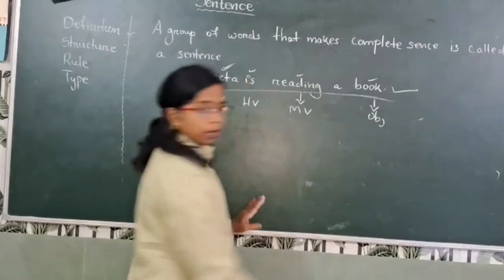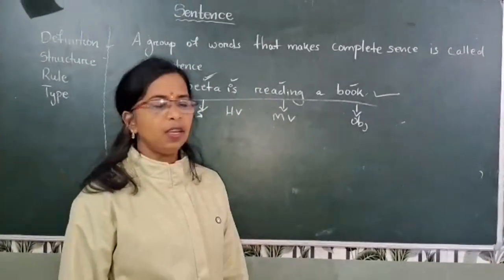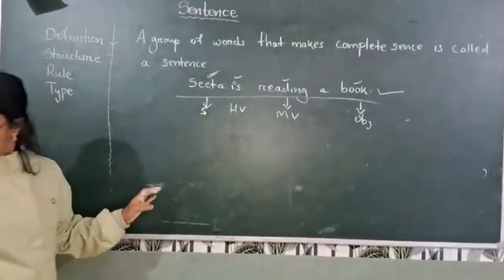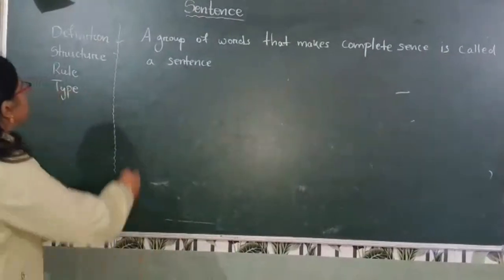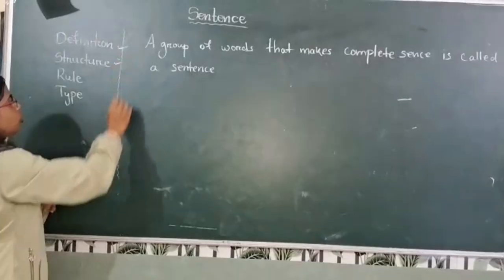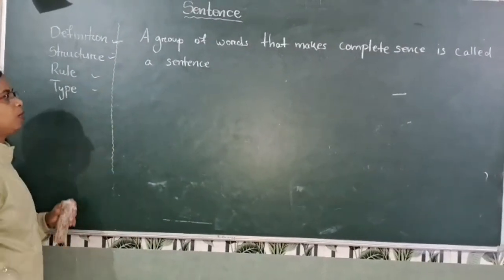Last one is the types of a sentence. So there are four types of sentences. First one is the declarative sentence. Definition complete, structure complete, rule also complete. Now the fourth one is the types of a sentence.